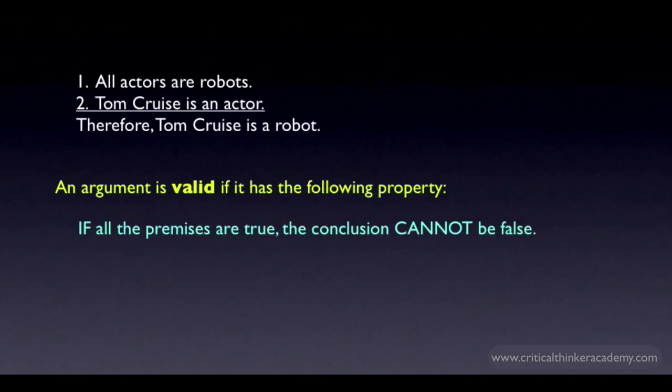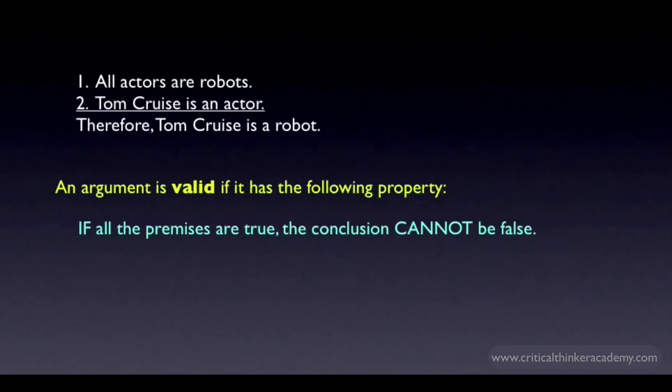In this case, we know that in fact the first premise is false, not all actors are robots, but the argument is still valid because if the premises were true, it would be impossible for the conclusion to be false. In a hypothetical world where all actors are robots, and Tom Cruise also happens to be an actor, then it's logically impossible for Tom Cruise not to be a robot.